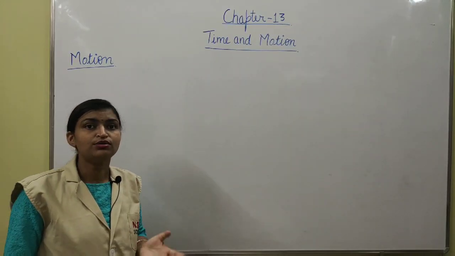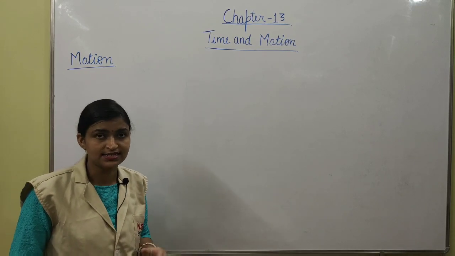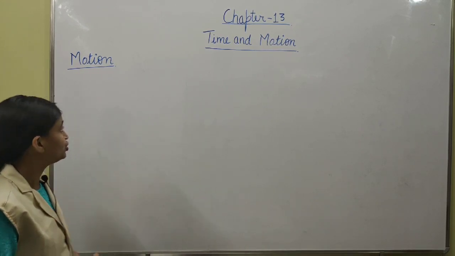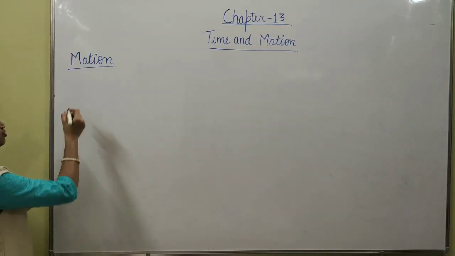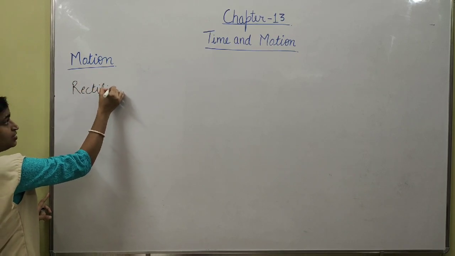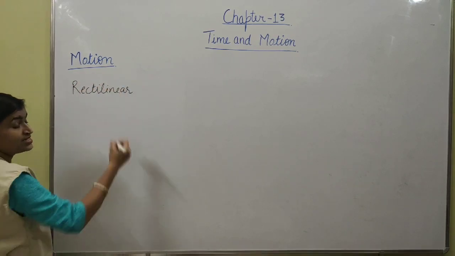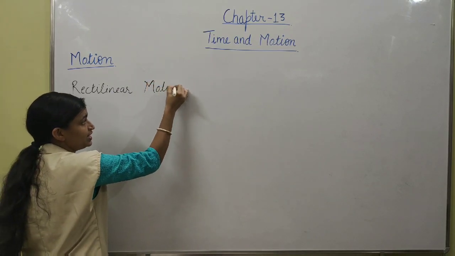You have also studied it in earlier classes, so you know very well the types of motion. There are several types of motion. One is rectilinear motion. What is rectilinear motion? The motion in a straight line.